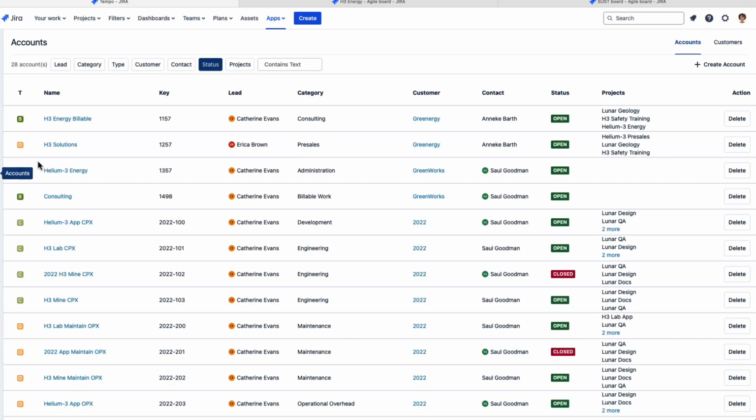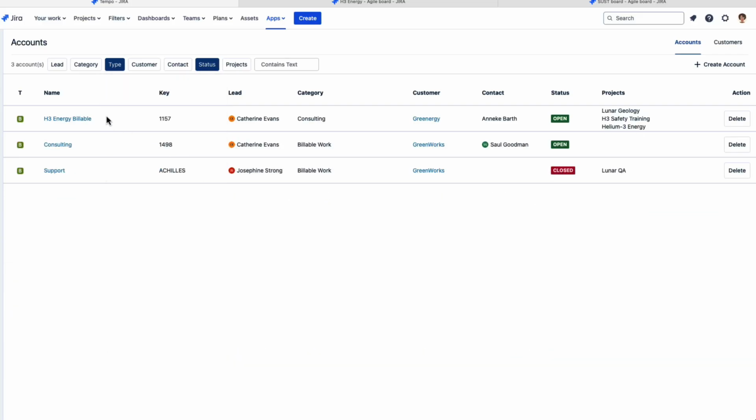Accounts are like a high-level organizer for categorizing all the time that's logged, and you categorize it using these 4 preset types, including billable. So if I select that, for example, you'll see these are the accounts that are categorized as billable. I'm just going to clear that.